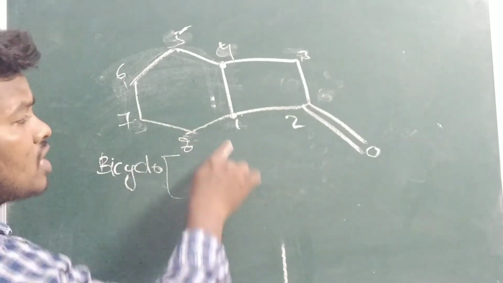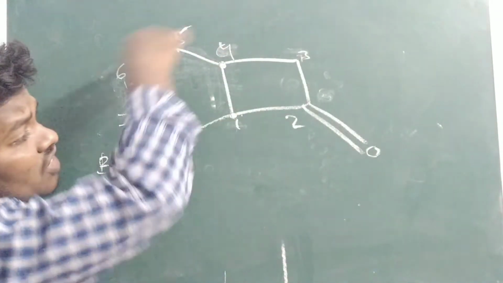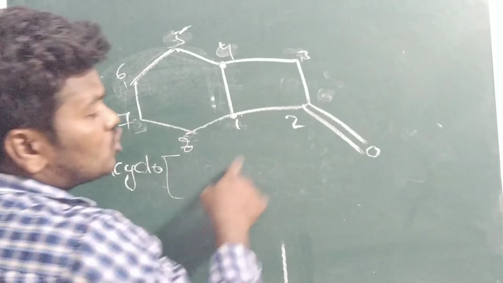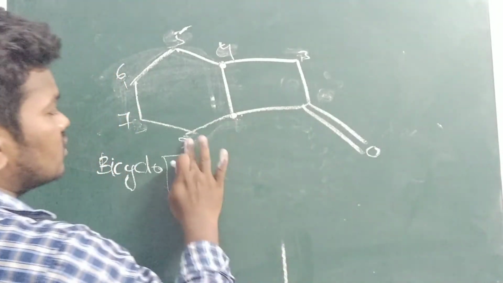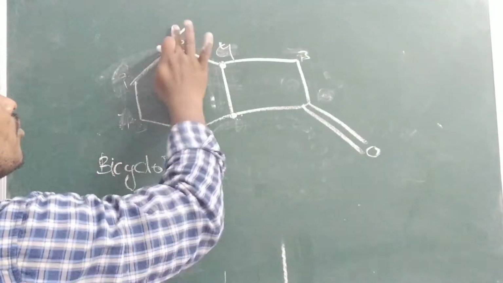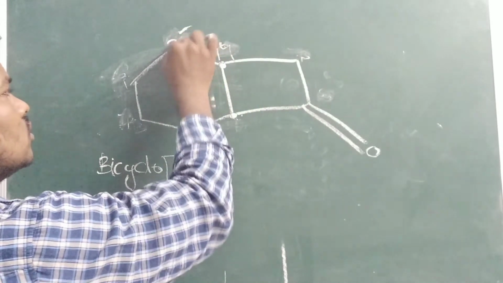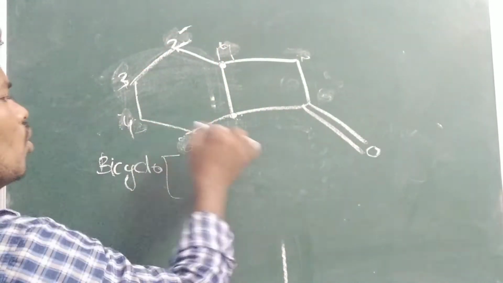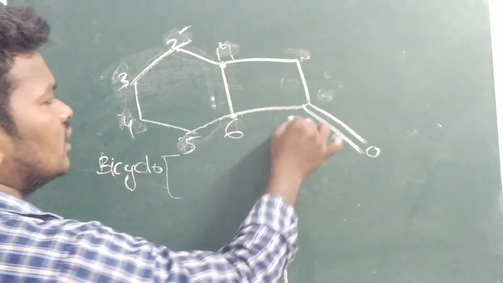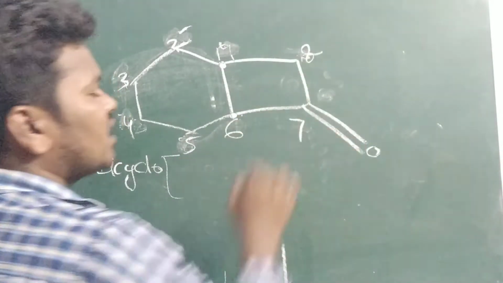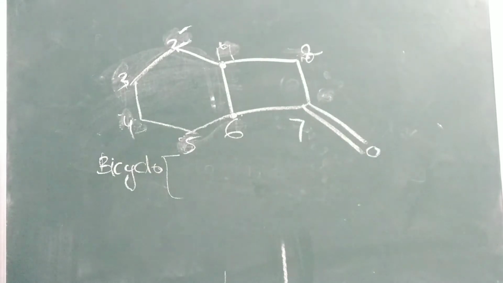You should not give. First you should cover the highest ring, later you should go to the lowest ring. In this, the functional group should get the lowest number. So 1, 2, 3, 4, 5, 6, 7, 8. Before it was 8, now it is 7.